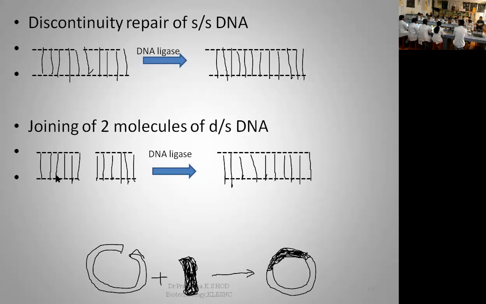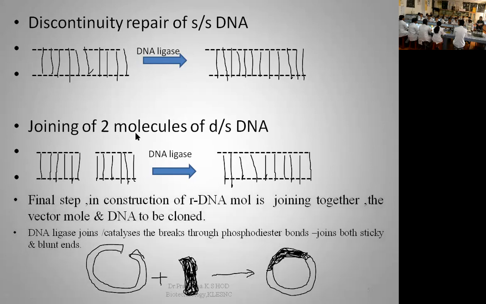So you can see a double stranded DNA molecule where both strands have nicks. There is a break. When the break occurs in one strand and the other strand, then when you treat with the DNA ligase enzyme, it is responsible for the joining of two molecules of double stranded DNA, and you can see that reaction here in the repair condition.